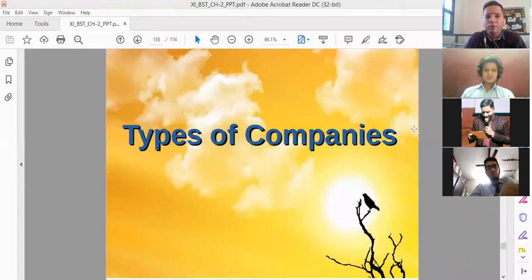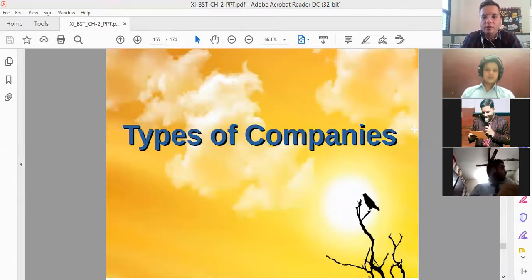We are doing chapter number 2, that is forms of business organizations, in which we have already covered the sole proprietorship form of business organization. Then we have covered partnership, Hindu undivided family business, cooperative societies, and joint stock companies.